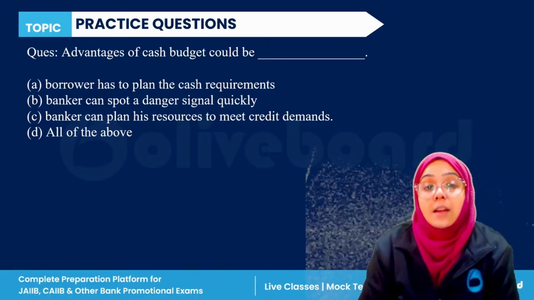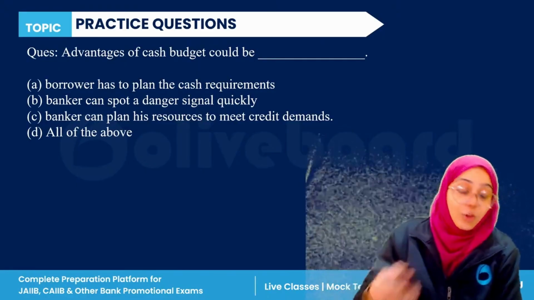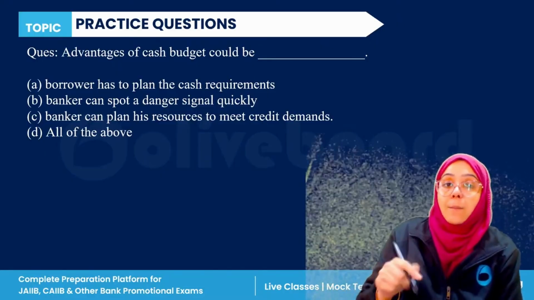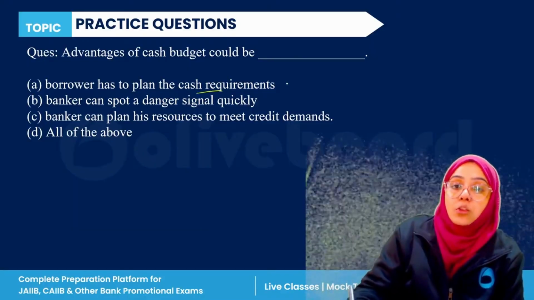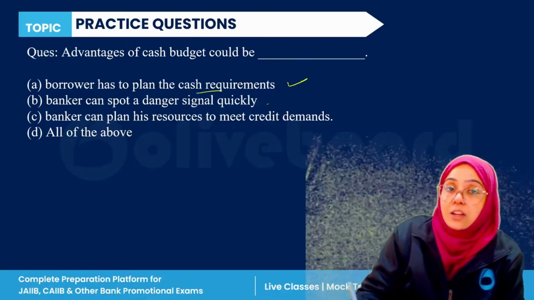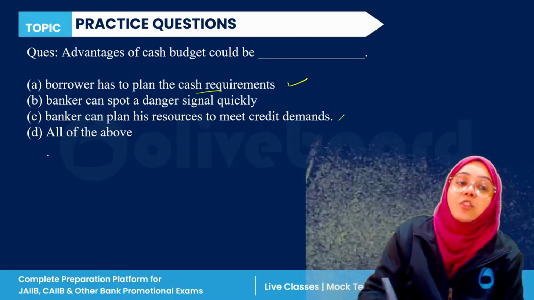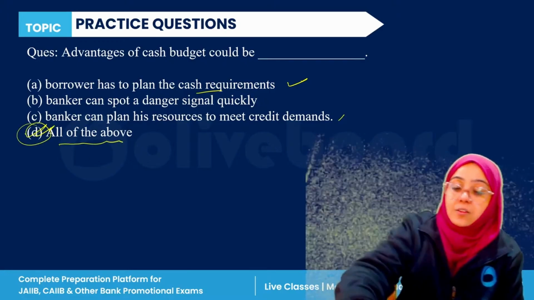If we talk about the cash budget, the borrower has to plan the cash requirement, true. Bankers can spot the danger quickly, true. Bankers can plan their resources to meet credit demands, true. So all of the above means D is the correct answer here.